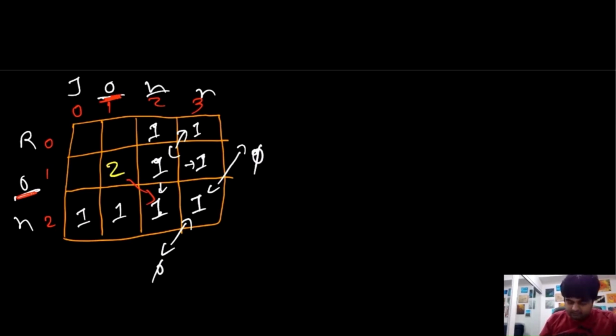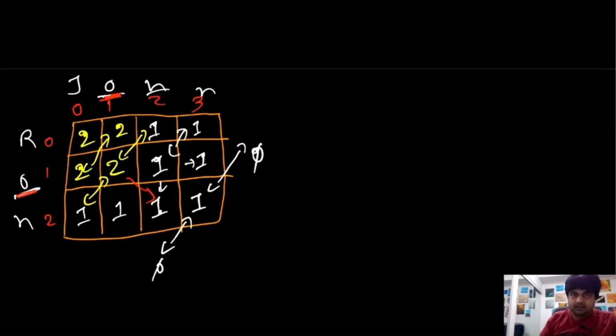And now for this position we need to do a maximum of these two values, so that's obviously 2. Again for this position we need to do the maximum of these two values, again the value is 2. And for this position the answer is 2. Now at the end we can simply return whatever we found at the 0th position, and this would provide us the longest common substring we find.